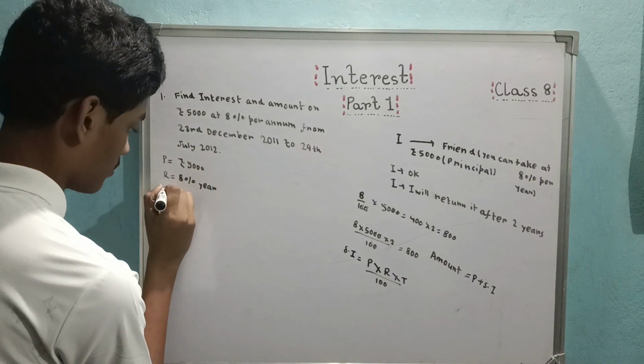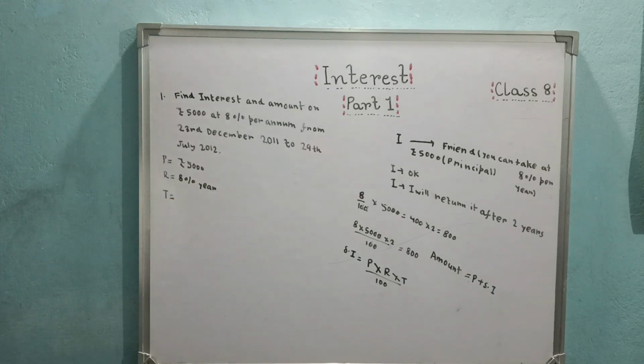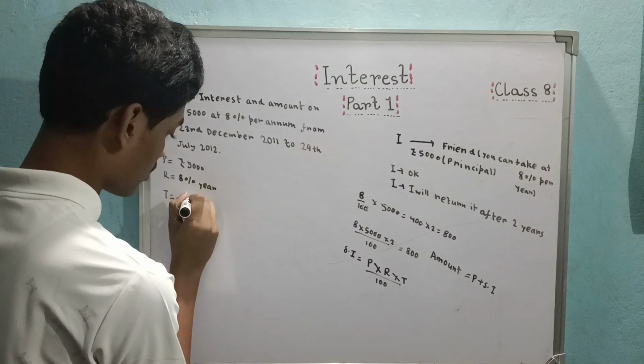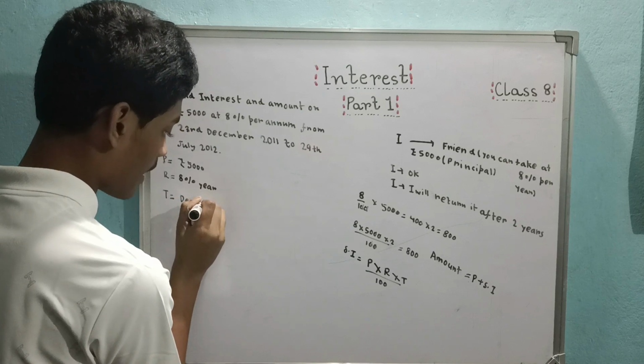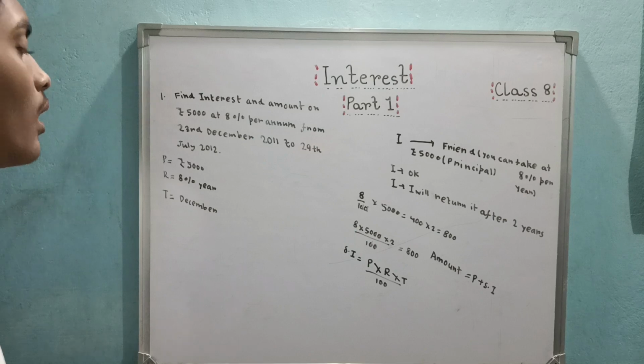Time. What we have to do first of all is calculate how many days there are in this range of time. So calculating the days. In the month of December, we have 31 minus 23, it is 8.